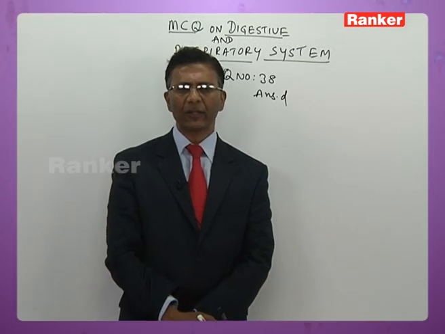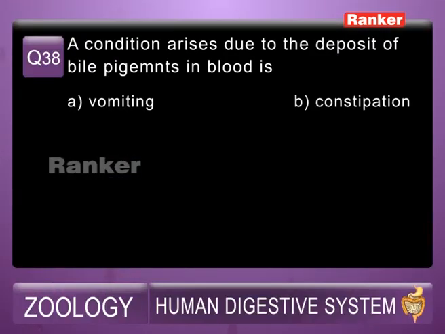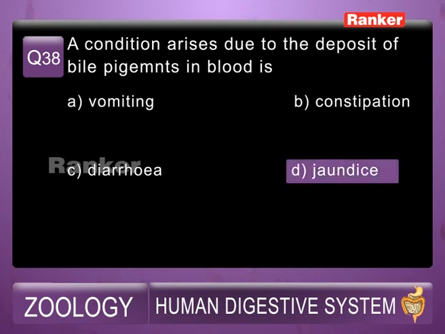So I shall read out the question for you. 38th question. A condition that arises due to the deposit of bile pigments in blood is: A. Vomiting, B. Constipation, C. Diarrhea, D. Jaundice. So obviously the answer is D, that is jaundice. Jaundice crops up when the bile pigments get mixed with the blood. So answer is D, jaundice.